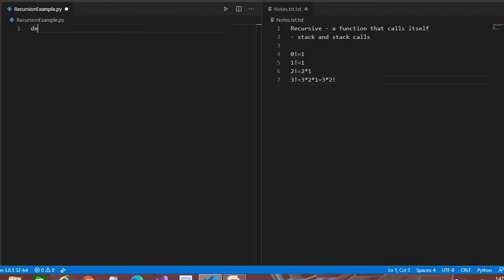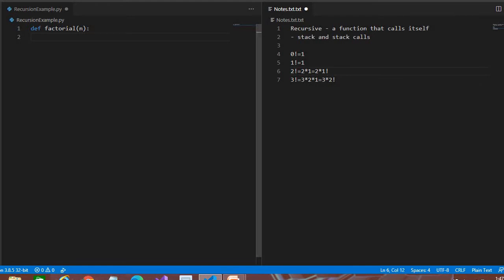Let's define a function because we are going to write the factorial. Let's take one number. Here the 0 factorial is 1 and the 1 factorial is also 1. From 2 it starts multiplying, so 2 factorial is 2 into factorial of 1. So here we have to provide the conditions.